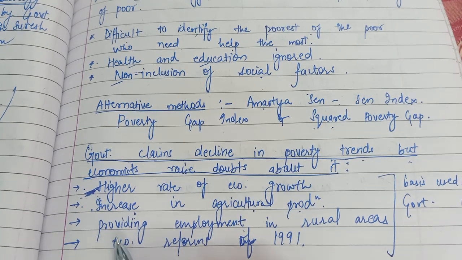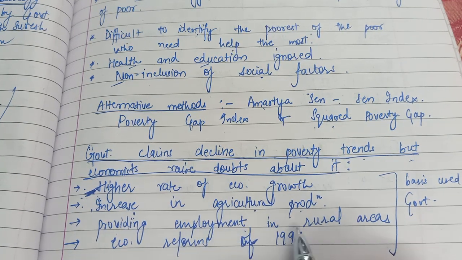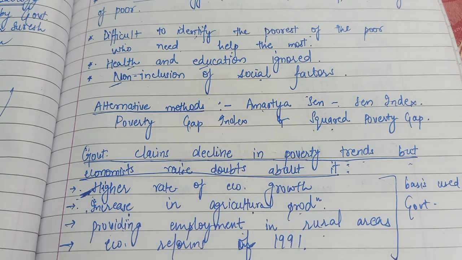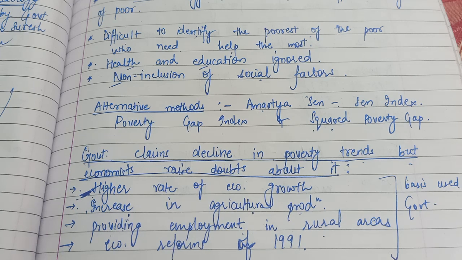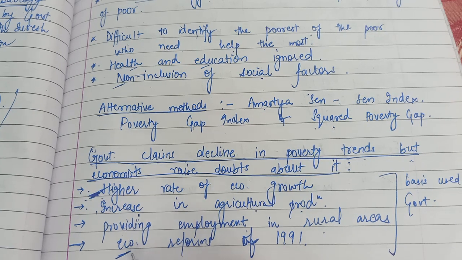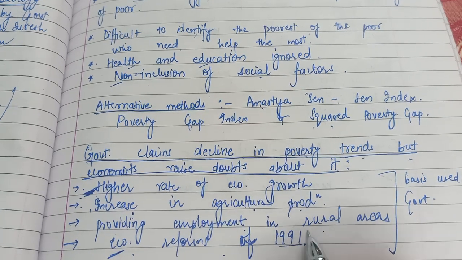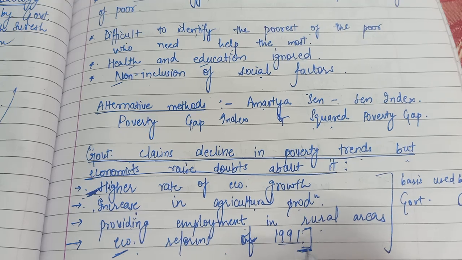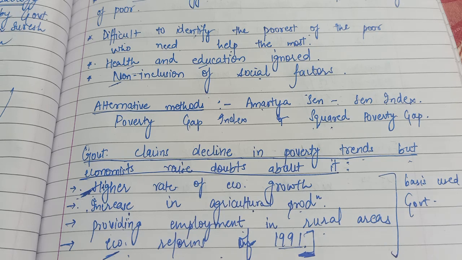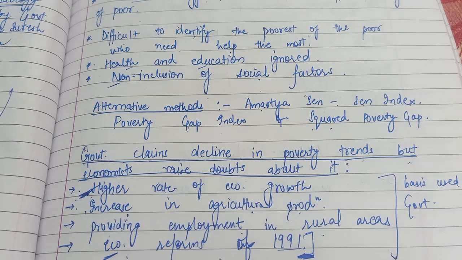The third reason which government gives is providing employment in rural areas, that we have provided much employment in rural areas. Obviously there are many yojanas running in the country which have provided employment to people. Also, the last reason which government gives is the economic reforms of 1991. This is the entire chapter 3 which we will be covering in the second term. What major changes came in the economy in 1991? That is also one of the reasons responsible for the fall in poverty. So these are the bases used by government.